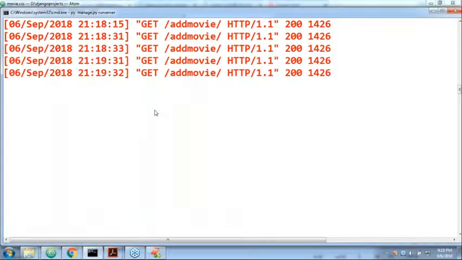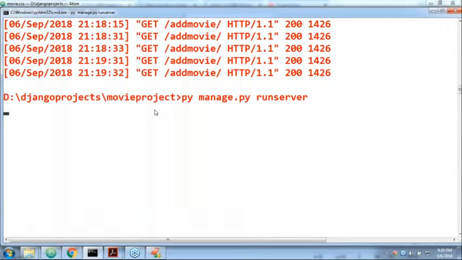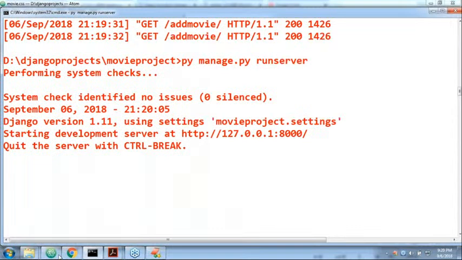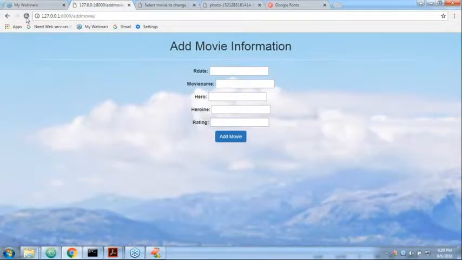Let me do that, maybe to be on the safe side. Just because if it is a part of the table, no, maybe it is a part of the Django div form internally.